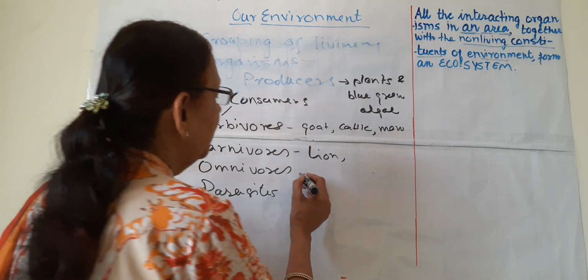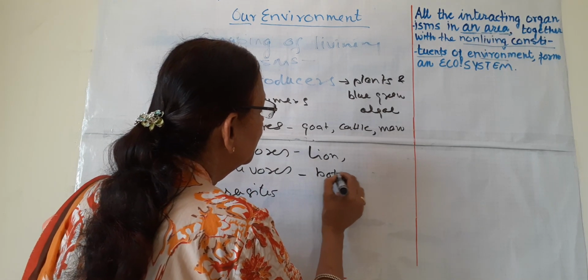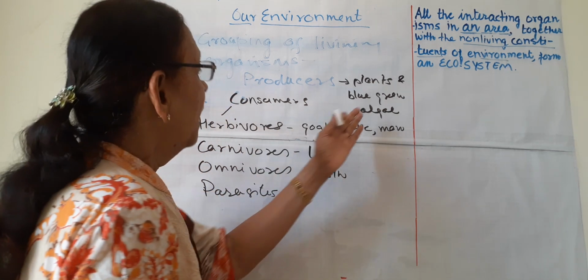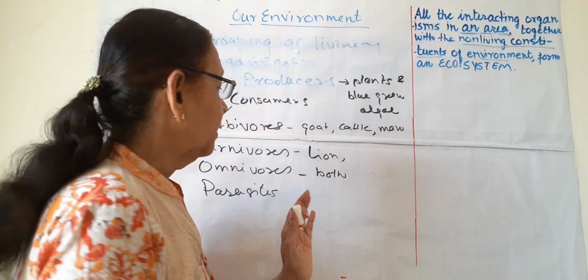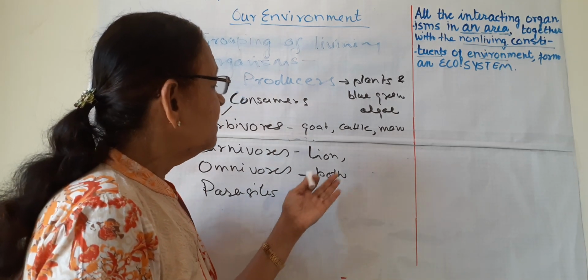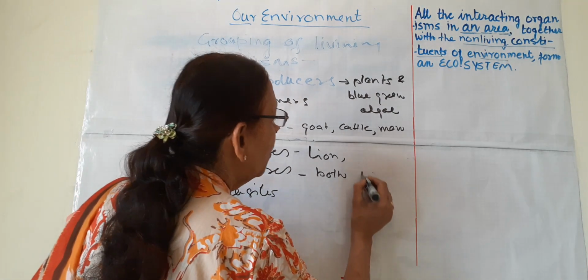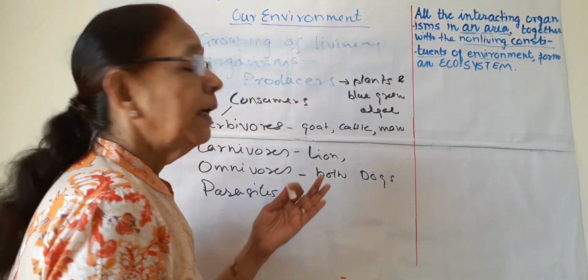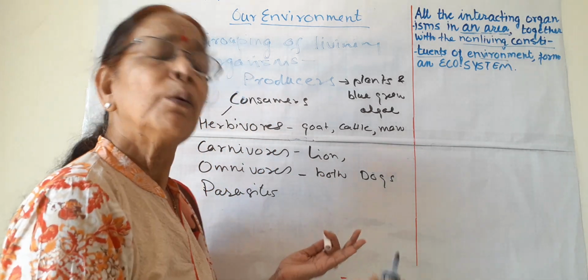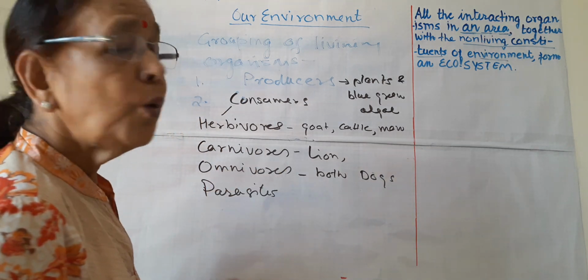And then omni means they use both plant products and animal products. Dogs and human beings can eat both types of food, so they are omnivores.